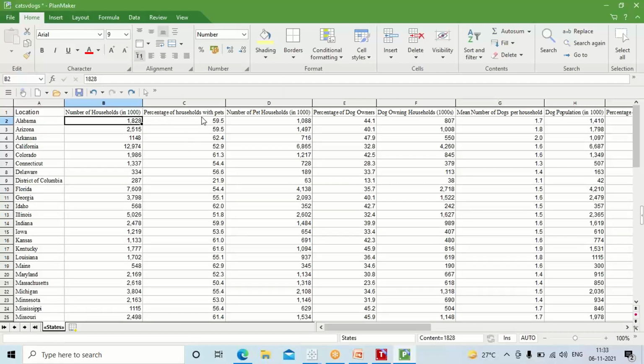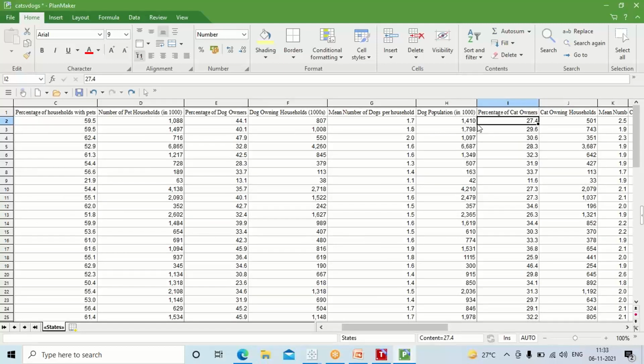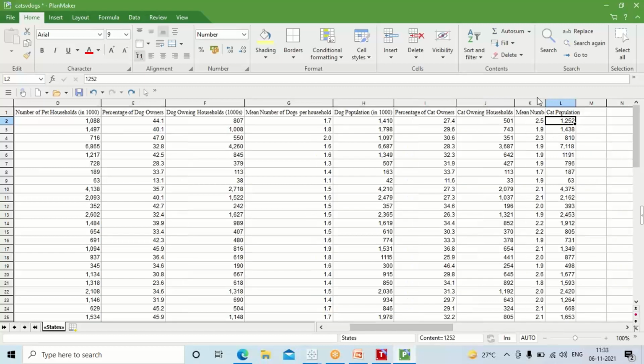Now this one is the percentage of households with pets. I'm not talking about cats or dogs. These are all the households that have pets. It could be a cat, a dog, or any other animal, we don't care. This talks about the pet households in thousands. This is the percentage and this is the number. Now, this is the percentage of dog owners, this is the number of dog owners, the mean number of dogs per household, dog population in thousands, percentage of cat owners, cat-owning households, mean number of cats and cat population.